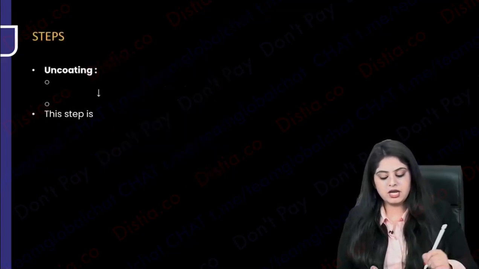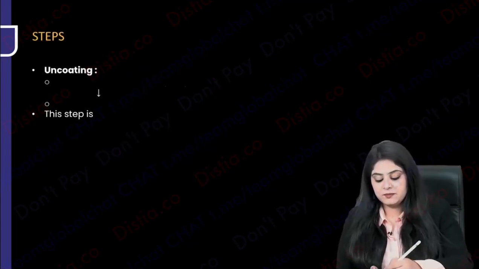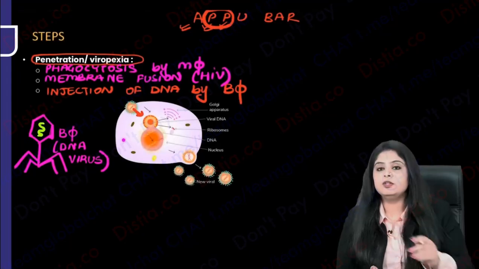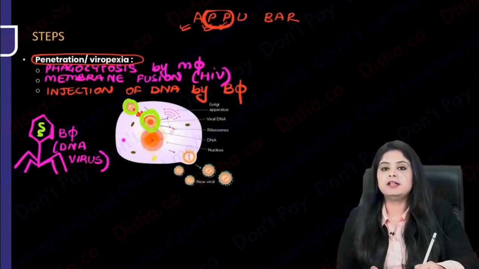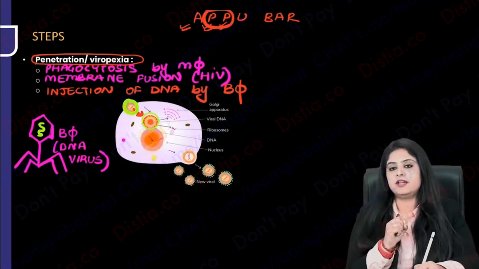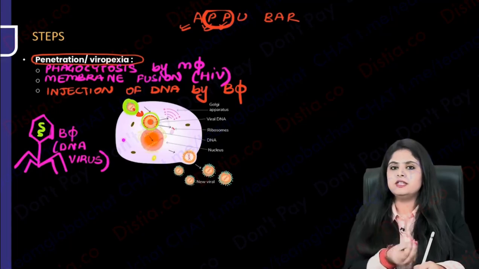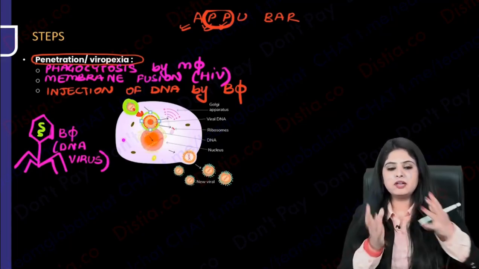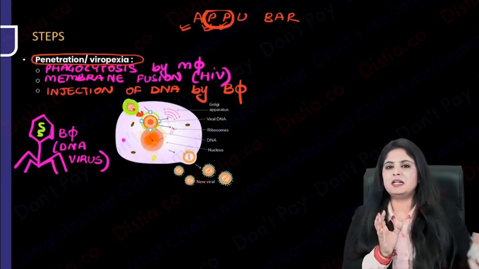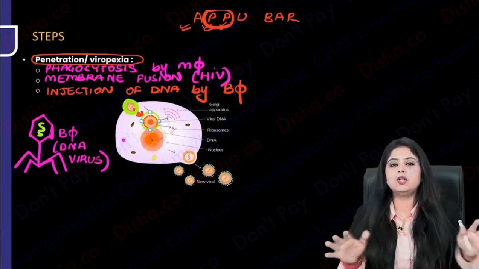The next is going to be uncoating, which I'll explain with the same diagram earlier. So have a look at this. You'll say, ma'am, if the entire virus had come inside, I am not interested in the entire virus. I am only interested in its DNA or RNA. Take the DNA, RNA and start replicating. I want to get rid of all those envelope and tegument and capsid, remove all the layers.